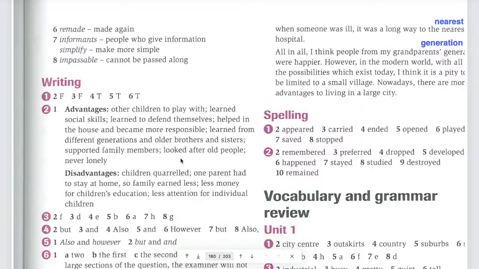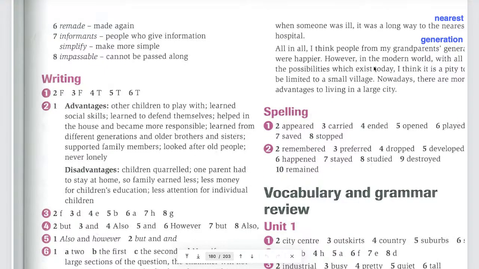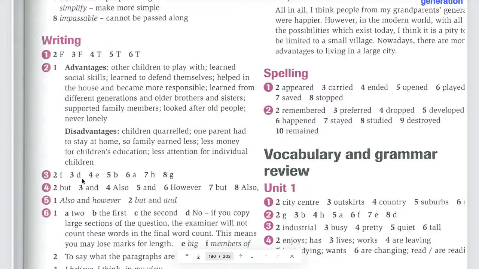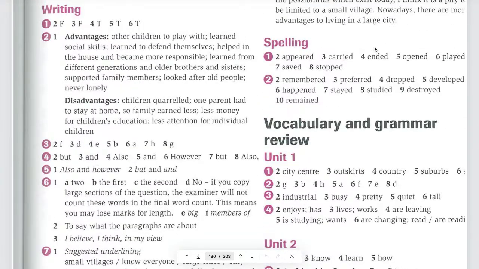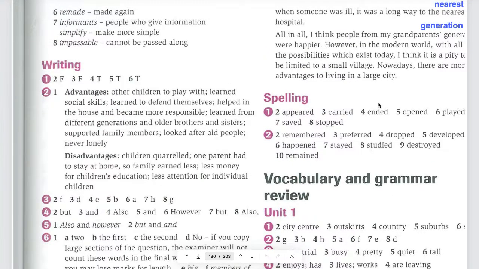Yeah? It's also okay. We can make it better. So if in the conclusion you mention the purpose, or you give your idea, like you think that there are more advantages compared with disadvantages, in the conclusion you can mention that again. You say again, okay? You think that there are more advantages or more disadvantages, and then you kind of repeat them in some different ways. Okay, guys?